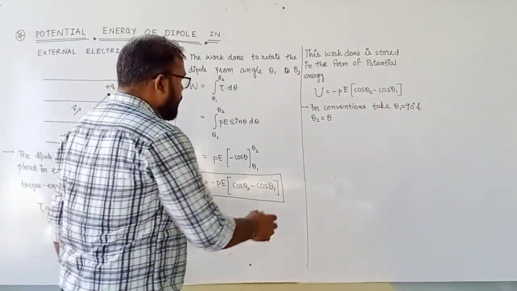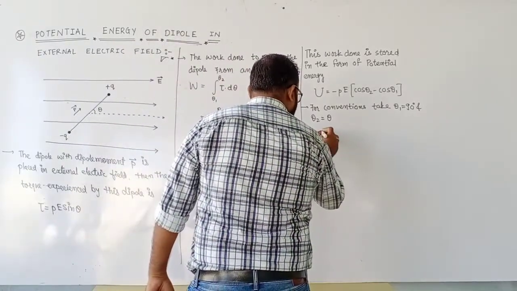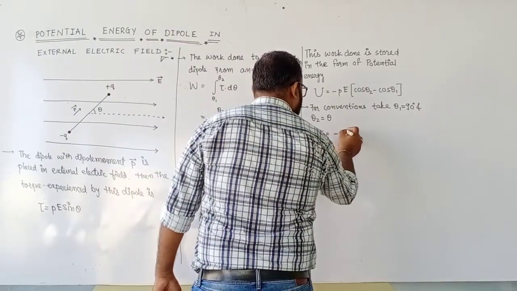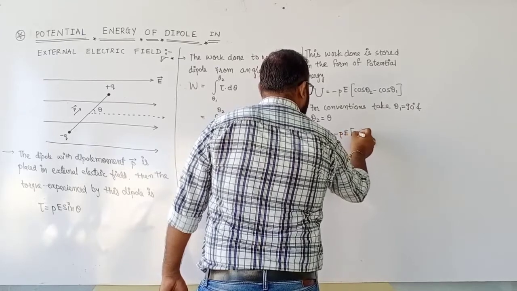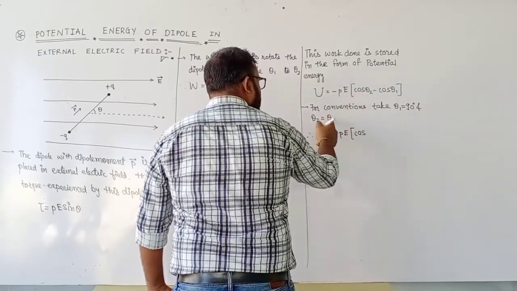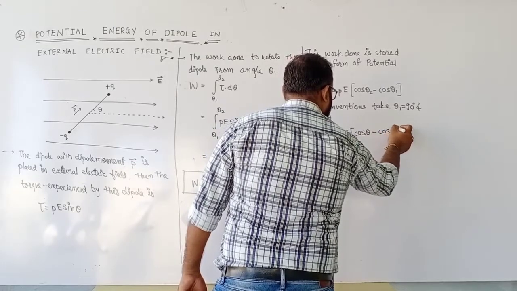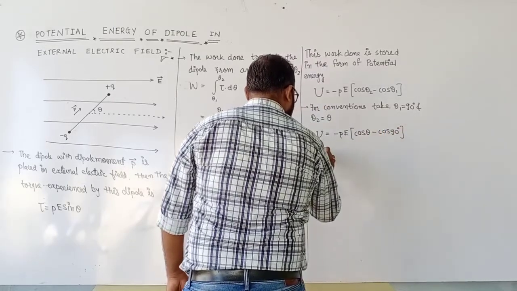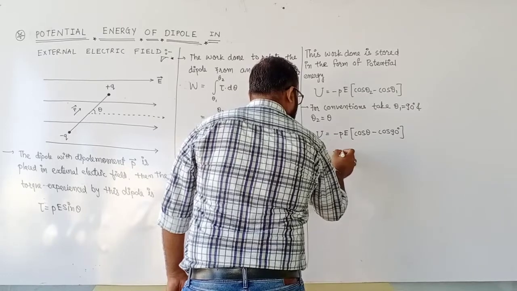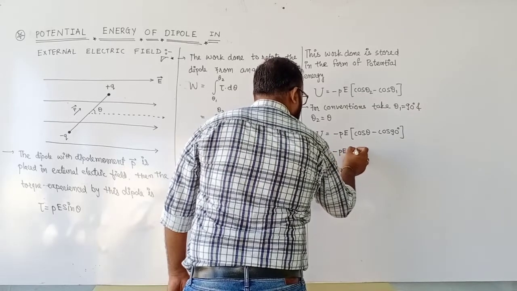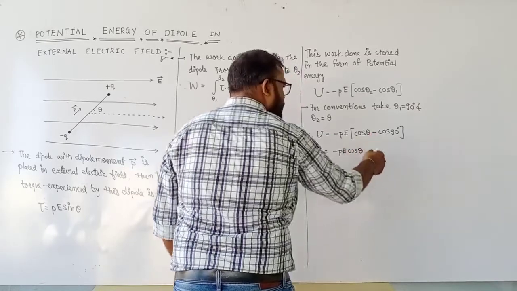So that's why U is equal to, it's very simple, PE (cos theta minus cos 90 degree), in place of theta 2 we write theta. This cos 90 degree equals 0, so U is equal to minus PE cos theta. Cos 90 is 0.